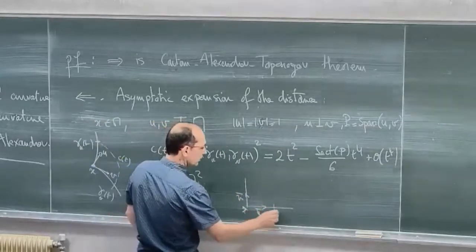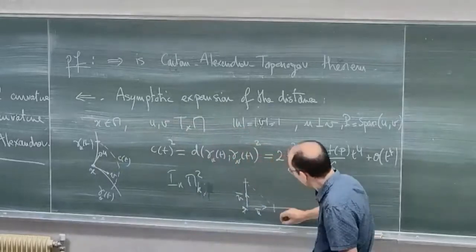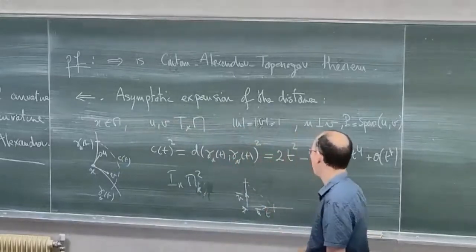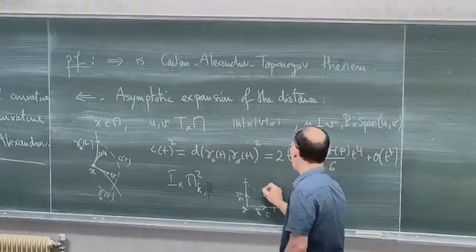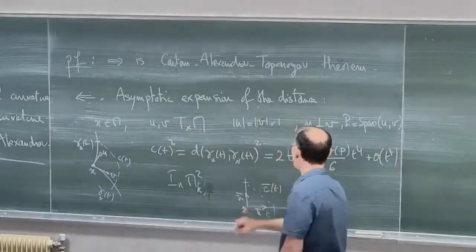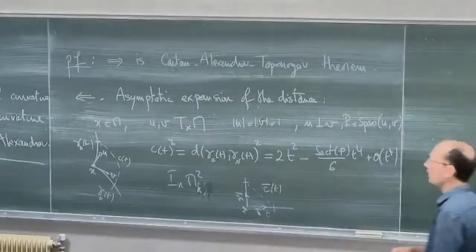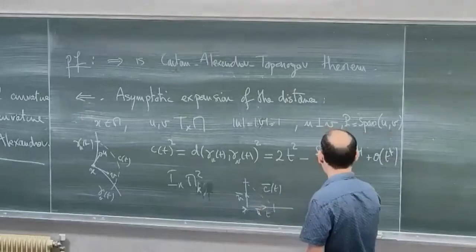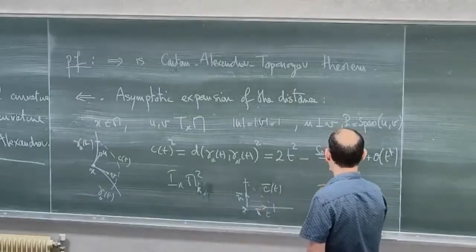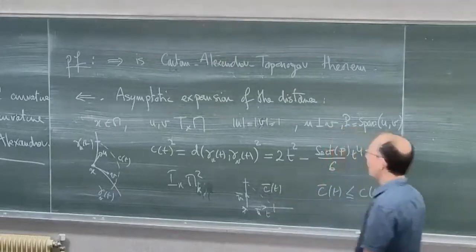I have two points here, at distance t from x bar, and I can consider the distance c bar, which is a function of t. Because my space has curvature less than k in the sense of Alexandrov, I know that c bar of t is less than c of t.